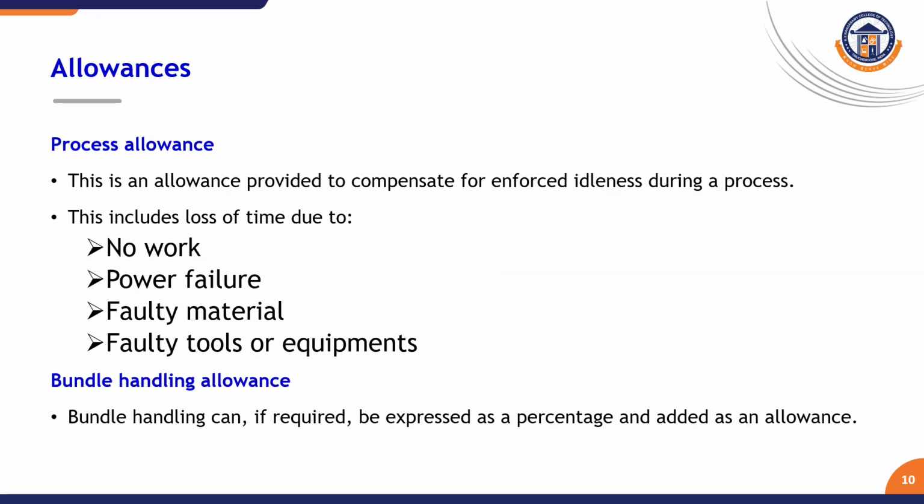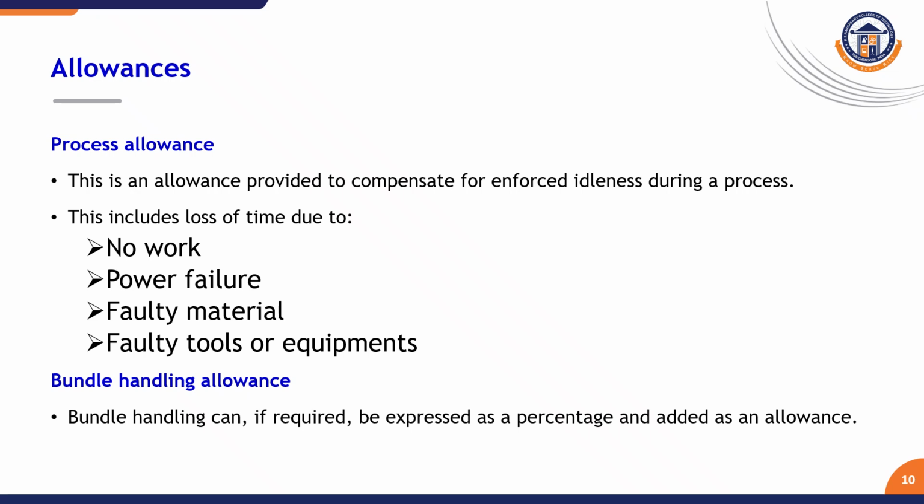Then there is the process allowance, which includes no work because of no raw material, or for some reason such as power failure, which is quite common, or faulty material. Surprisingly, all the raw material is checked before being sent to the department from the stores, but even then human beings tend to err in their work.